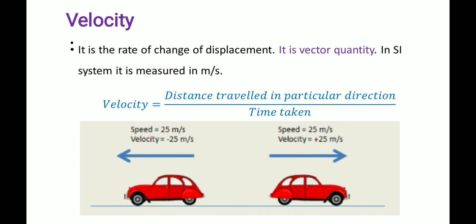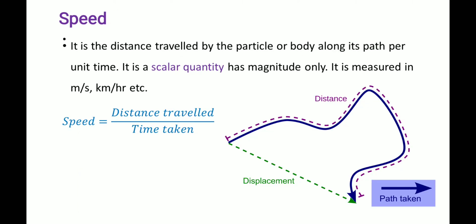Here one more quantity is there. We are going to study about the speed. So speed is also similar to velocity, but it is not a vector quantity. Average distance traveled by time taken. So here the displacement is this only, but I am moving through this dotted line. We will find the total distance from A to B which I am traveling, and divide by the total time taken. We will get the average speed. So this is a scalar quantity.